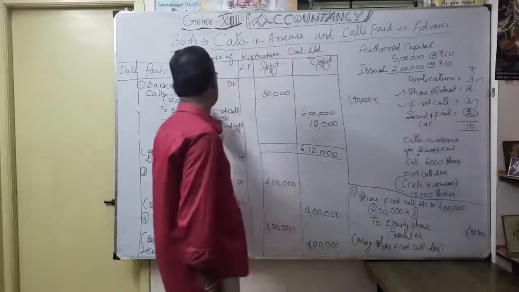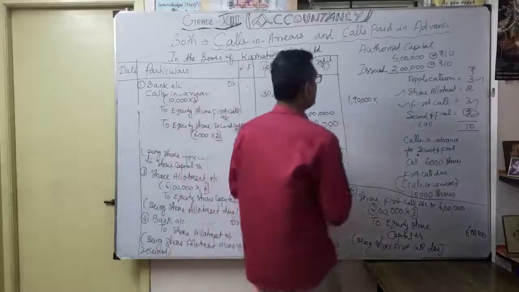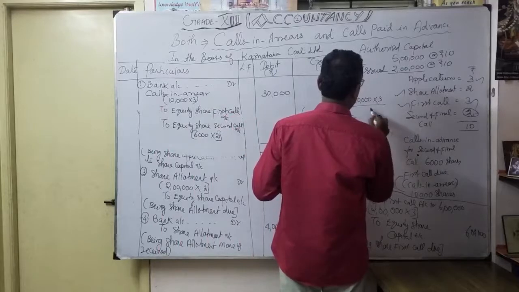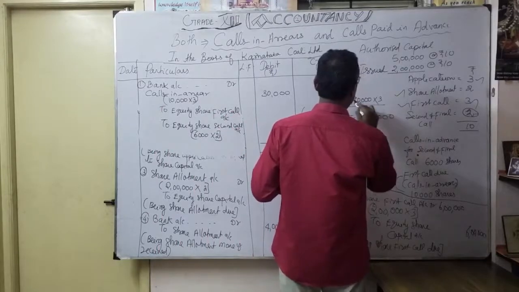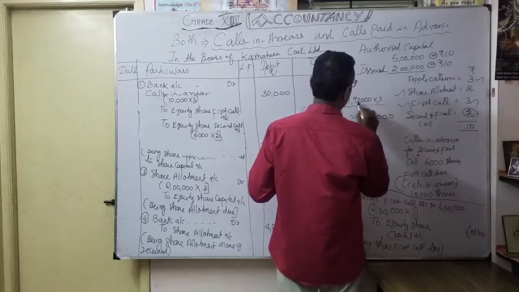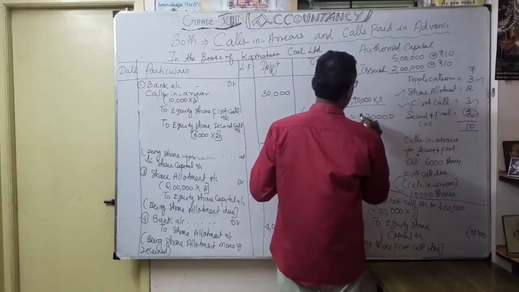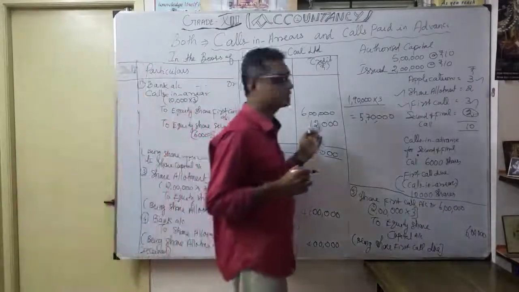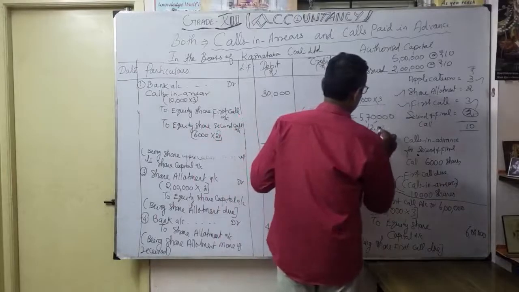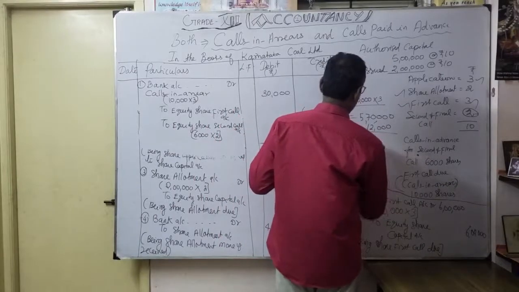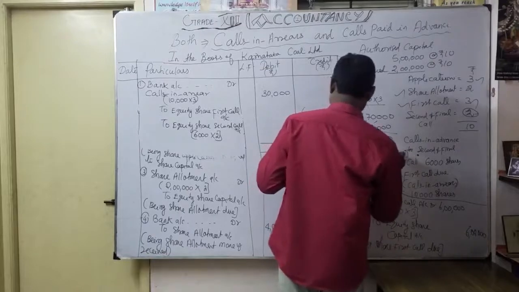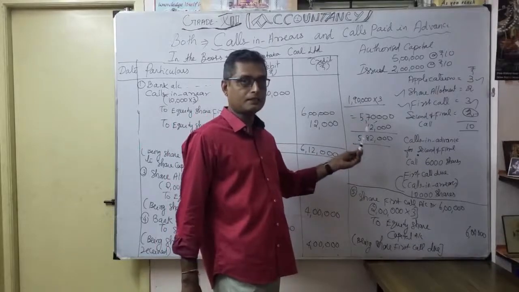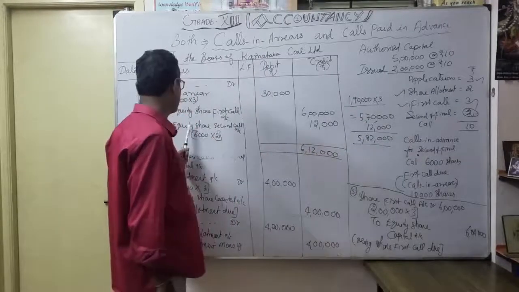That's what we will mention here. So naturally, how much do you have to receive here? 3 rupees, how much will it come? 190,000 into 3 is 5,70,000. Correct? 5,70,000. Thereafter this 12,000, at the time of first call itself, makes 5,82,000. At the time of first call itself they paid the second call also. That's what I mentioned here, I classify as equity share second call.